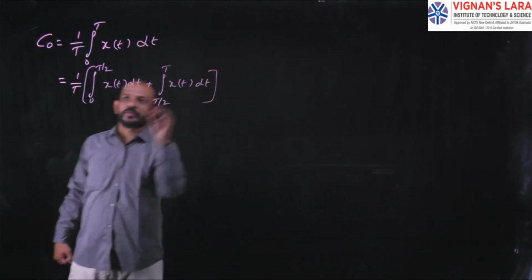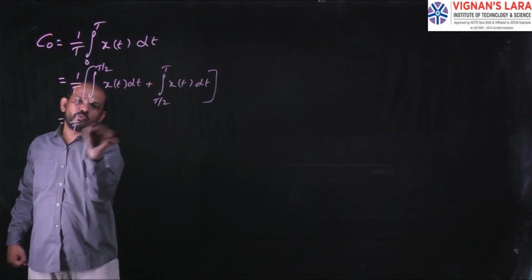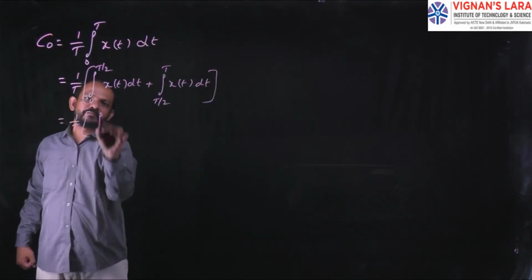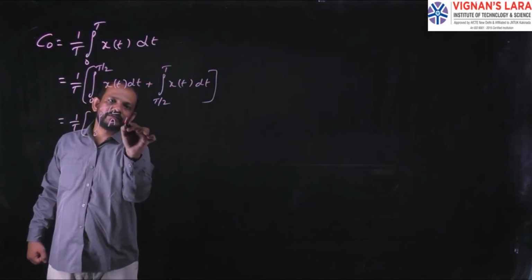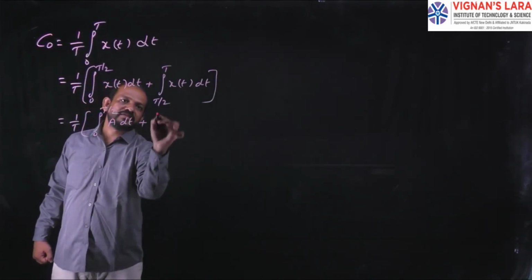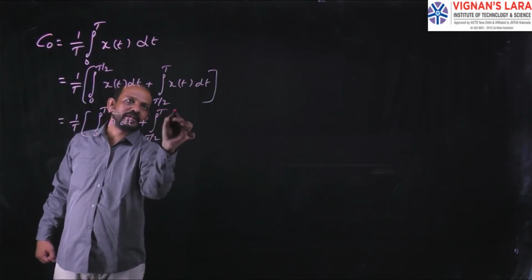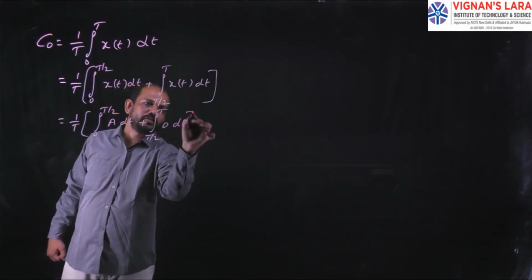That will be equal to 1 by T integral 0 to T by 2, where the value of x of t is A, dt, plus integral T by 2 to capital T, where the value of x of t is 0.